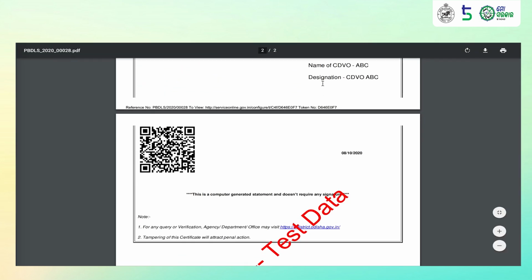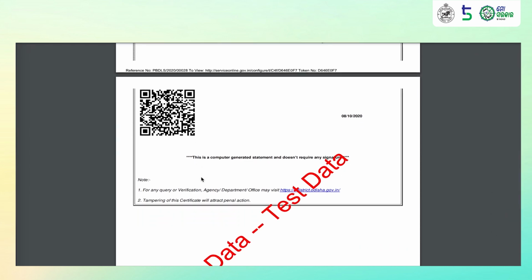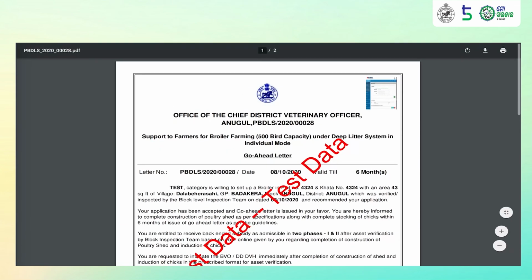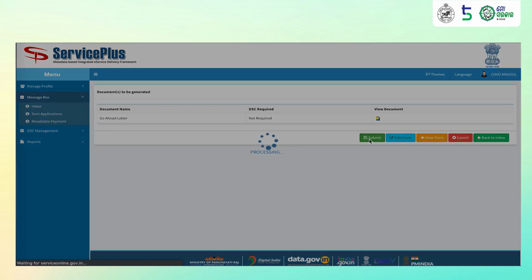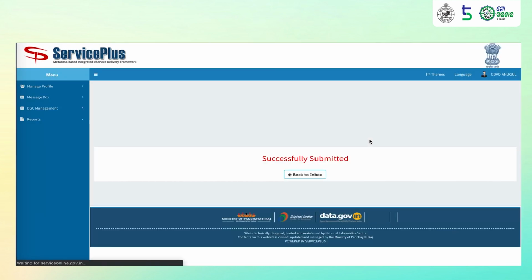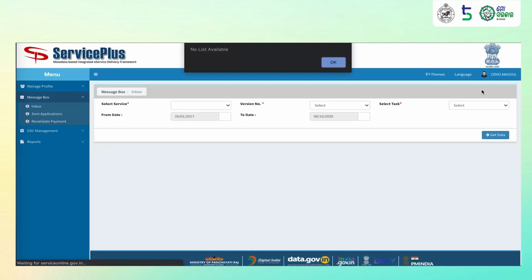It also has the name of the CDVO, designation, and a QR code to protect. Once satisfied with the details, the CDVO can submit the application. This application has been now processed by the CDVO.